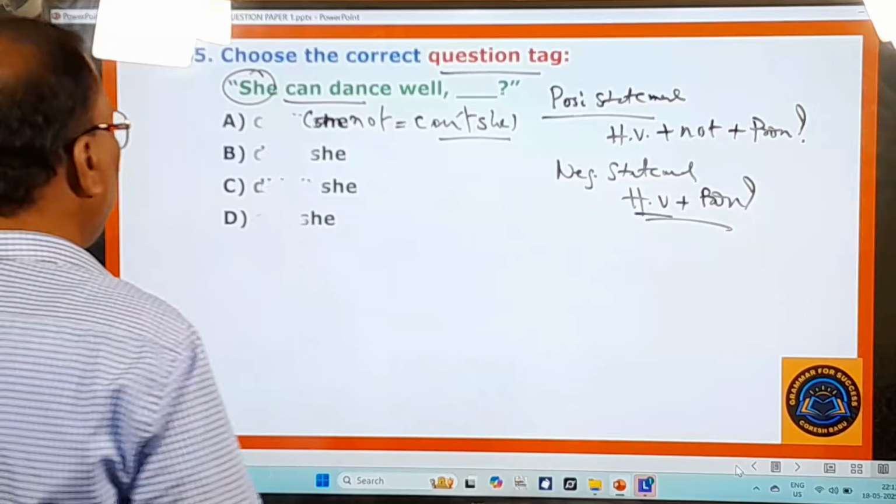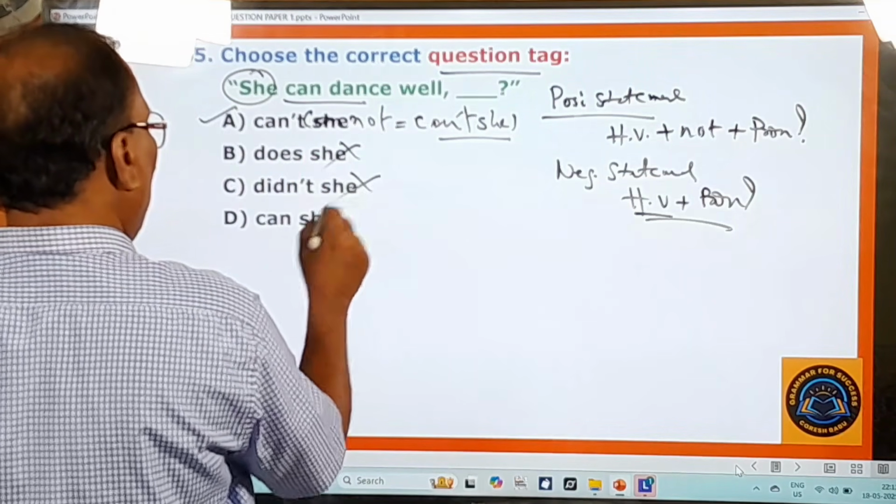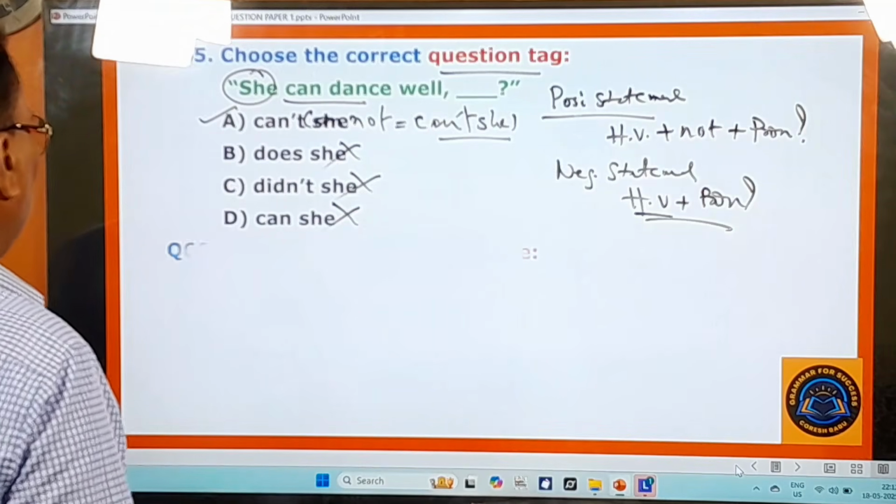Yes, here you pay attention. Can't she? The very first one is the right one. And does she know? Didn't she know? Can she know? Right. You move on to the next question.